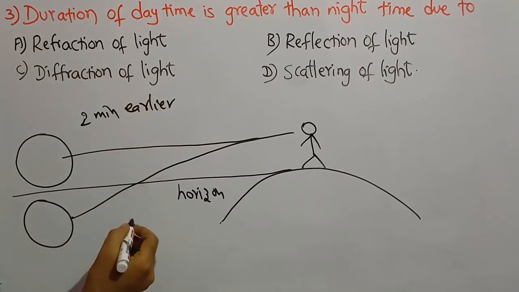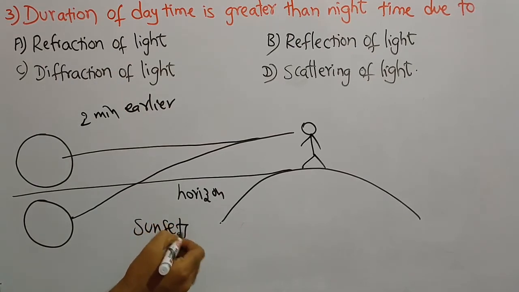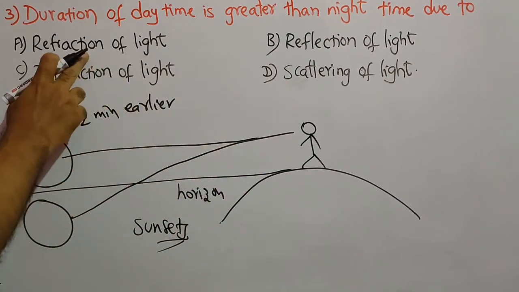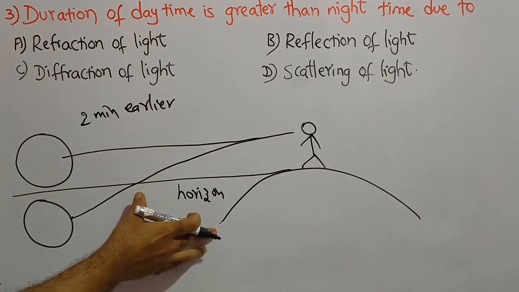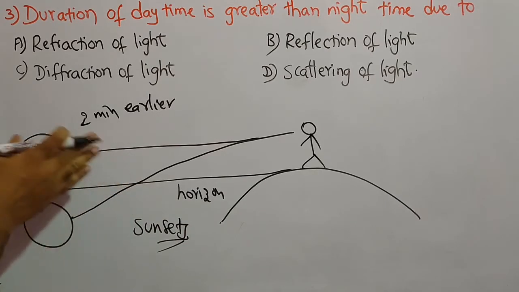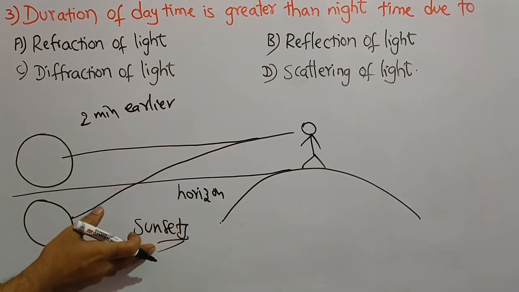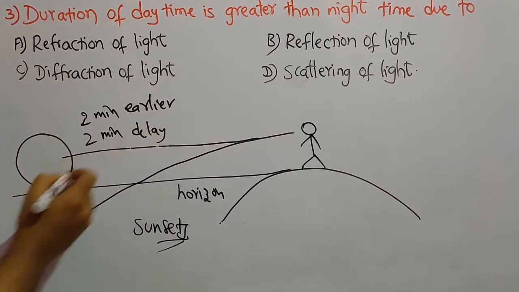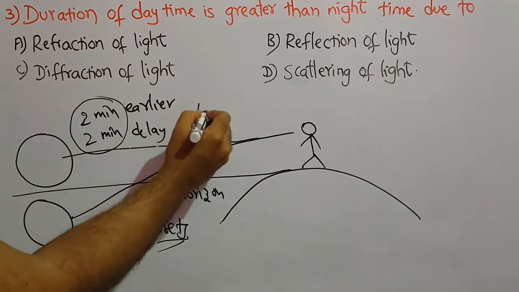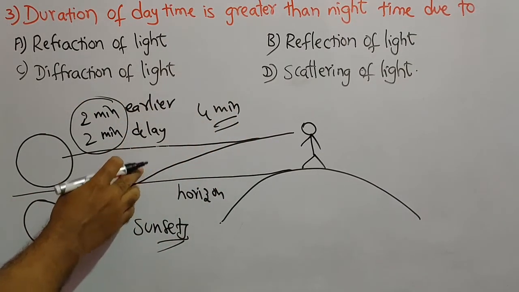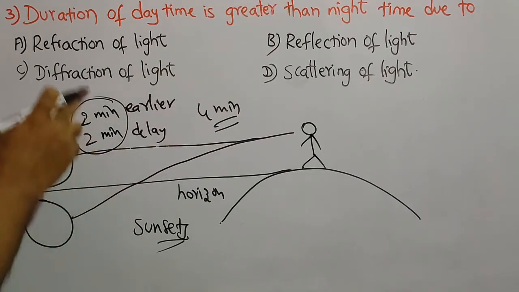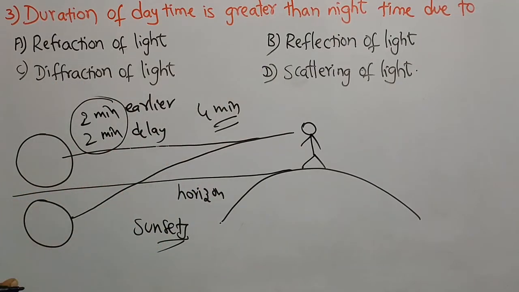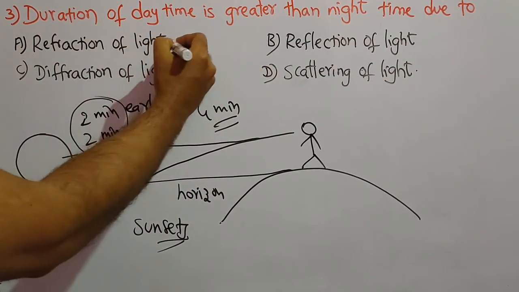The same thing happens during sunset also. Even though the sun has set, because of the effect of refraction, the observer sees as if the sun is above the horizon even though it has set. So there also a 2 minutes delay will be there, so in total 4 minutes. So for 4 minutes, the duration of the daytime is greater than nighttime due to refraction of light, but not reflection, diffraction and scattering. So the answer for this question is refraction of light.